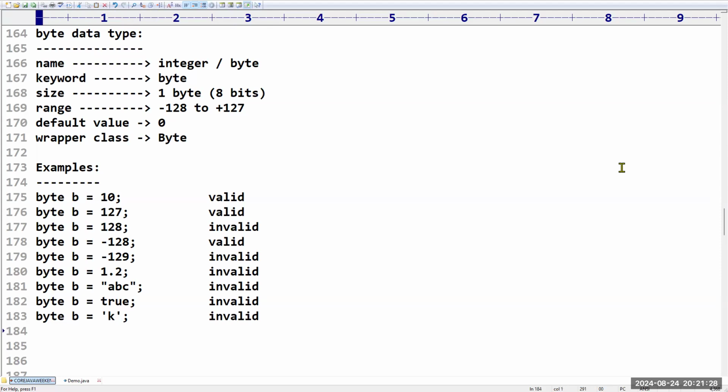Yes, sir. Don't worry at all. Actually, this one is valid. Why it is valid, I will explain in the literals. Sir, any doubt up to this, whatever I covered? No, sir. That's all about the demo session I am taking.